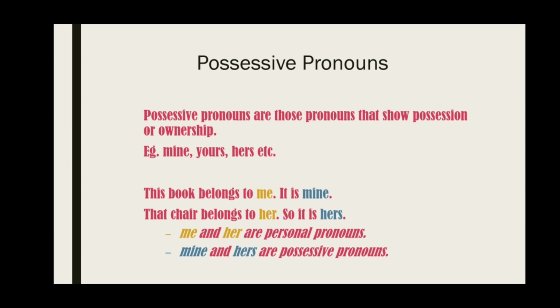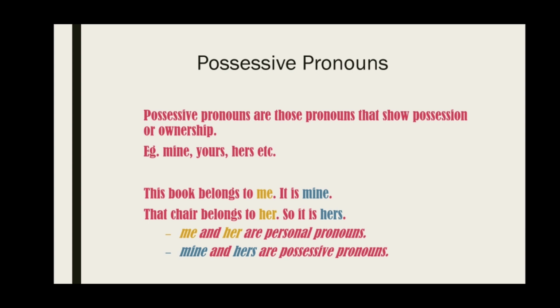In the second example, when we say that chair belongs to her, her is a pronoun which is replacing a noun. It can be the name of any girl. So when we say that chair belongs to Rita, Rita could be the name of some girl, and when we want to replace this noun with a pronoun, that pronoun is a personal pronoun, her. But when we say it is hers, hers is a possessive pronoun which shows that the chair belongs to this girl.